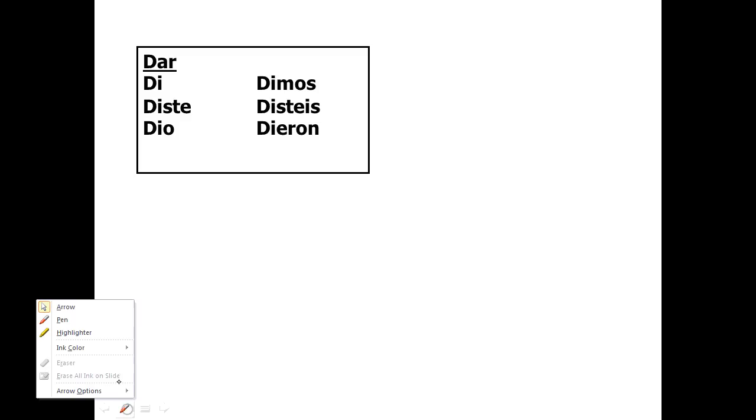So what I would like you to do is fill out dar, ver, ir, and ser from the boxes on the screen. These are irregular verbs that you learned at the beginning of Spanish 2. And as you remember, irregular verbs do not have accent marks. So dar does not have accent marks. So we have di, diste, dio, dimos, diste, dieron.